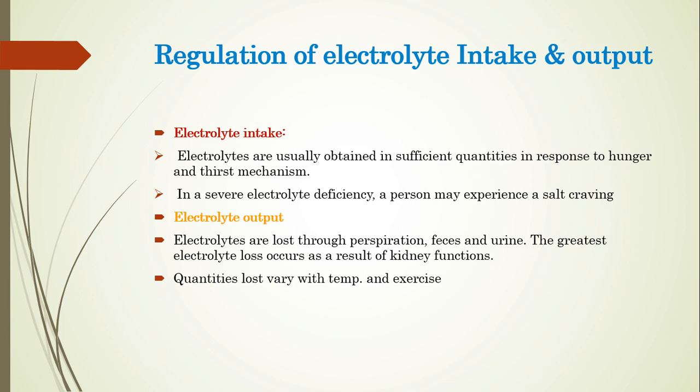Then electrolyte output, that is how electrolytes are excreted or go out from the body. They go out like water through three main procedures: perspiration, feces, and urine. And the greatest loss of electrolytes from the body occurs from the kidneys.